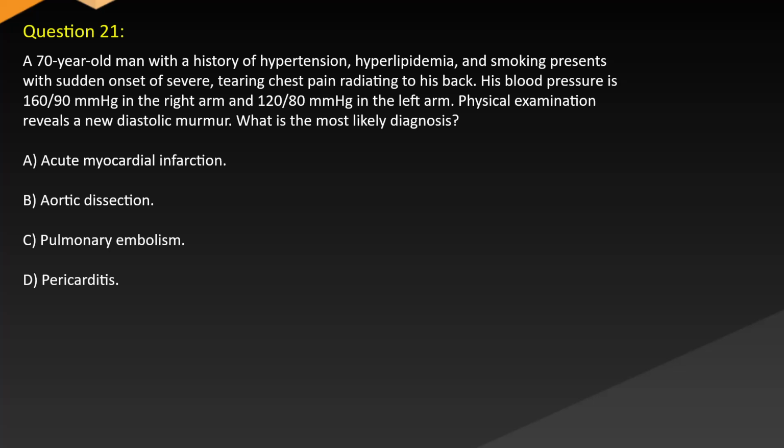Question 21. A 70-year-old man with a history of hypertension, hyperlipidemia, and smoking presents with sudden onset of severe tearing chest pain radiating to his back. His blood pressure is 106/90 mmHg in the right arm and 128 mmHg in the left arm. Physical examination reveals a new diastolic murmur. What is the most likely diagnosis? A. Acute myocardial infarction. B. Aortic dissection. C. Pulmonary embolism. D. Pericarditis.